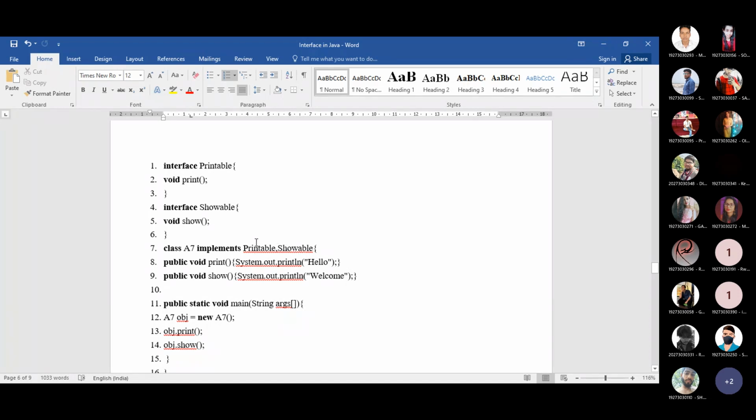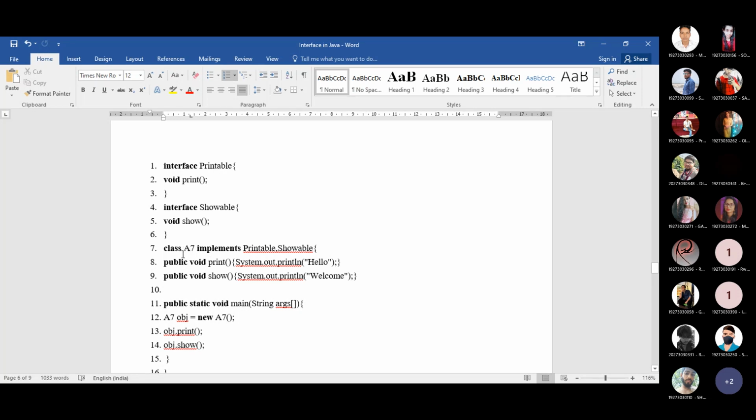So what happens inside the class A7? You need to implement the print method as well as the show method. Here for the print method, we are providing one SOP statement, that is hello, and for the show method, we are providing one SOP statement, that is welcome. And inside the main method, we are creating one object of this A7 class, and we call these two methods.